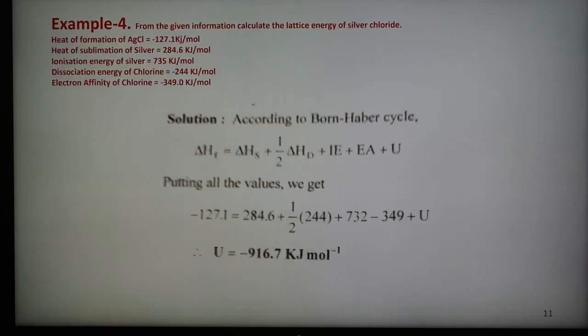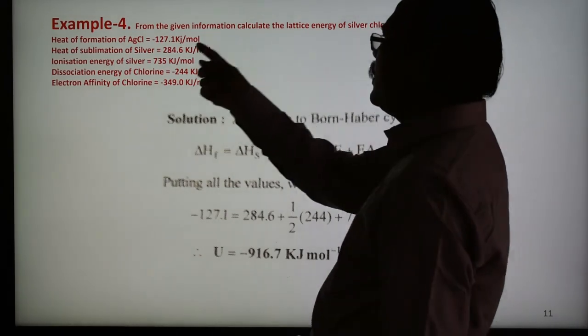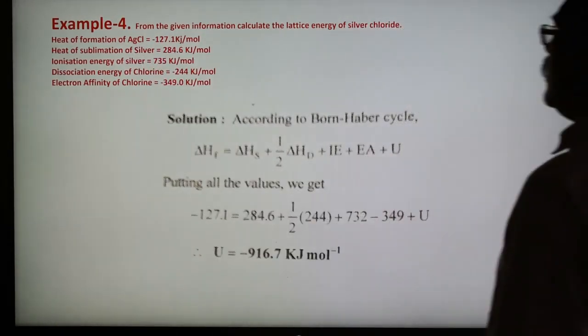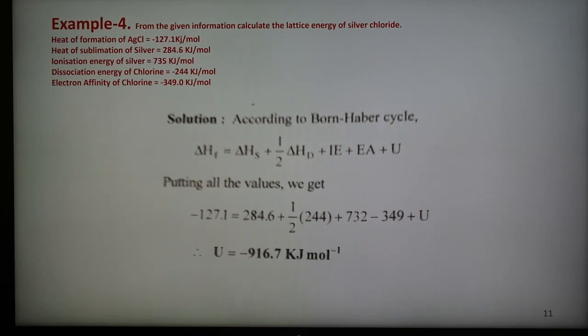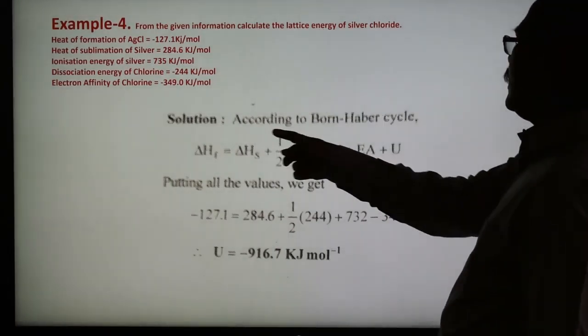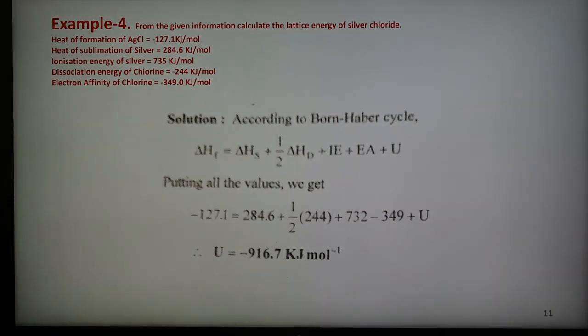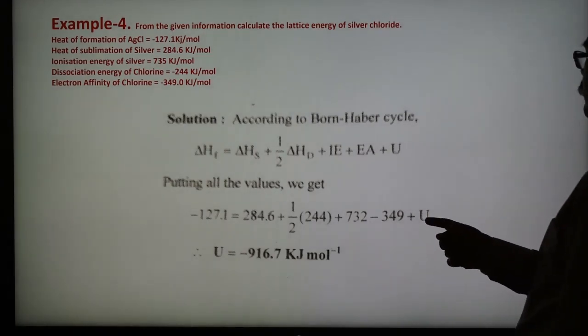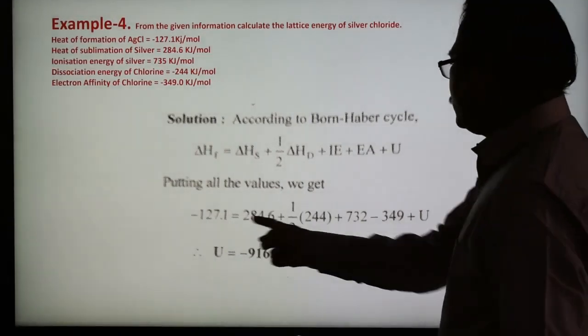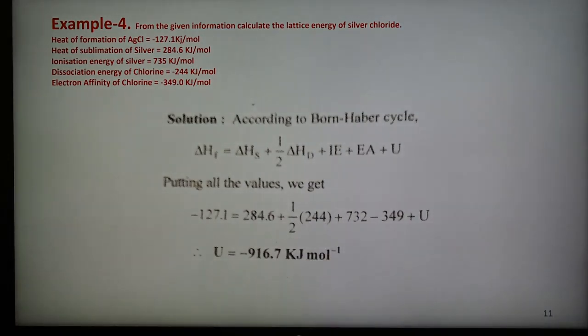Another example, number 4: from the given information, calculate the lattice energy of silver chloride, AgCl. The heat of formation of AgCl is given as minus 127, along with the heat of sublimation of silver, ionization energy of silver, dissociation energy, and electron affinity. We have to find the lattice energy of AgCl. According to the Born-Haber cycle, delta HF equals delta HS and so on. Putting in all the values, after addition and subtraction, we obtain U as minus 916.7 kilojoule per mole. So these are simple numericals based on the Born-Haber cycle.